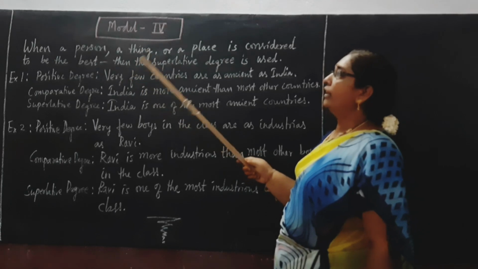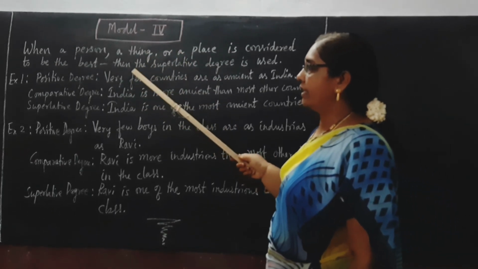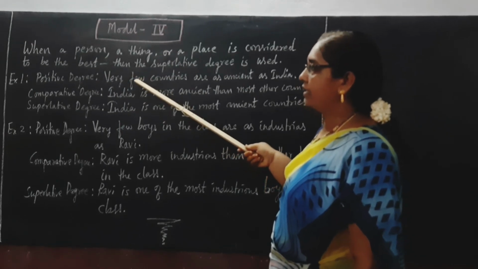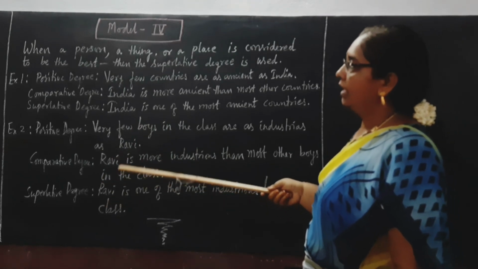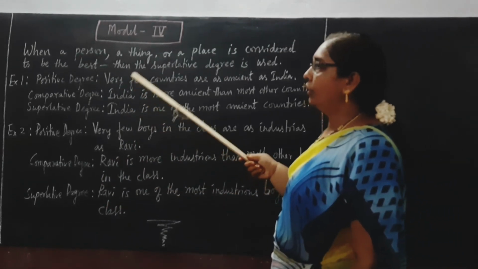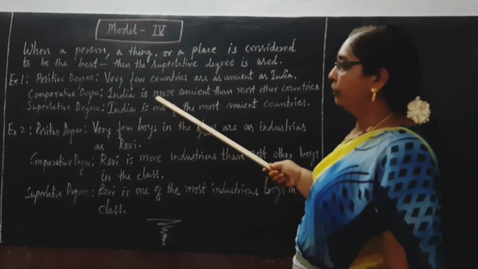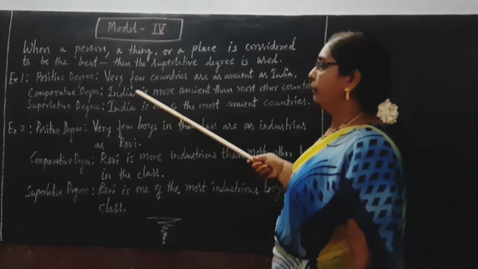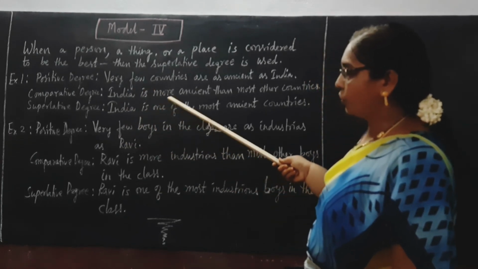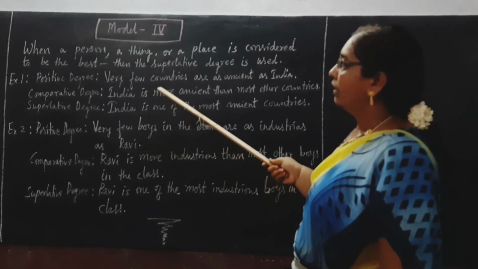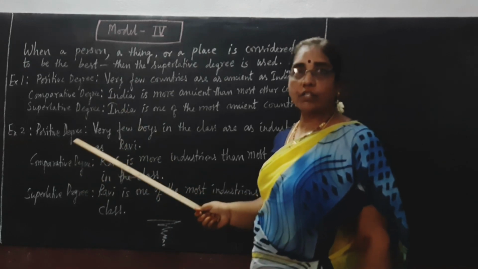If we see the third and fourth model, we find that in both the models we can write the sentence in positive, comparative and superlative degrees. But in model 4, we don't compare it with 2 or 3 things. We say that that particular person, thing or place is the best. That is what we see in these two examples. With this, we conclude the topic degrees of comparison.